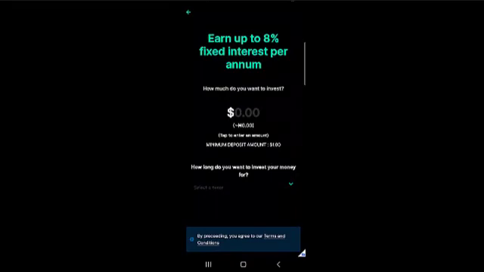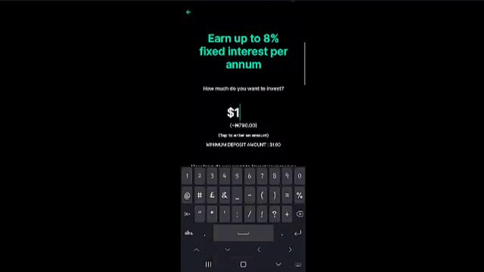You can see that. And then it takes you through the process, asking you how much you want to invest. I can say $100. And then just below it, it tells me the equivalent of that money in my local currency. So it means I have to deposit 79,000 naira in my local currency just to get the equivalent of $100.